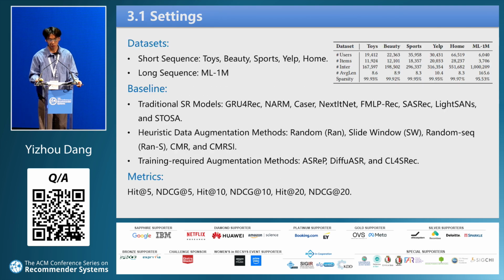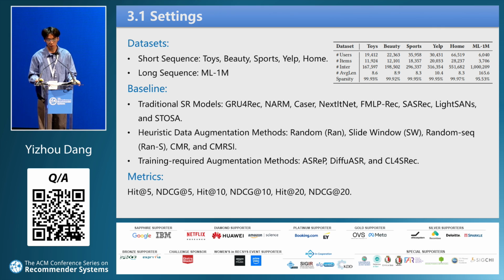Our experiments use 5 short sequence datasets and 1 long sequence dataset. Baseline includes 3 categories. The first category is used to evaluate whether repeat pad is effective in improving the model performance. The second category is widely used heuristic data augmentation methods, which do not require training but include several hyperparameters.